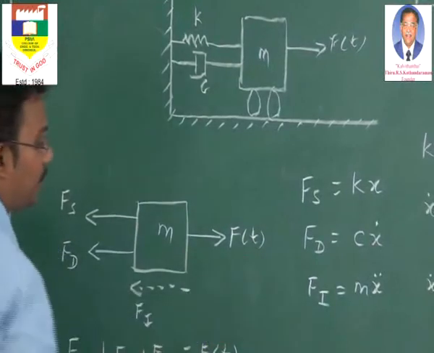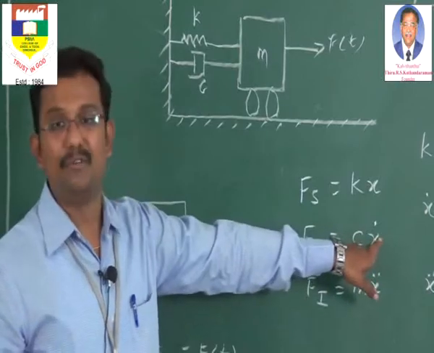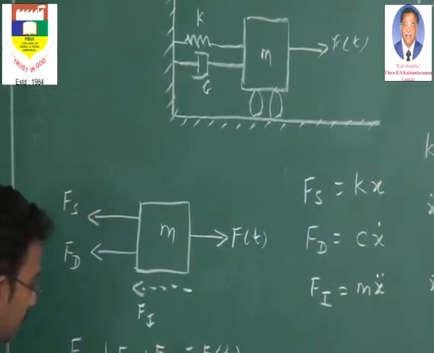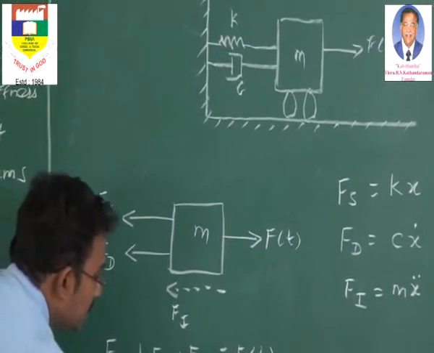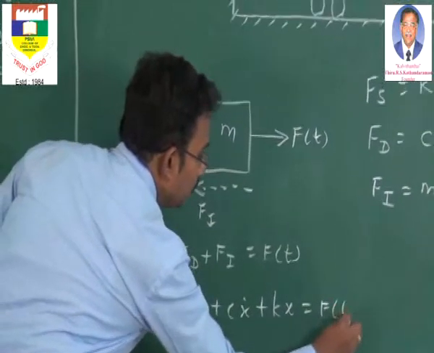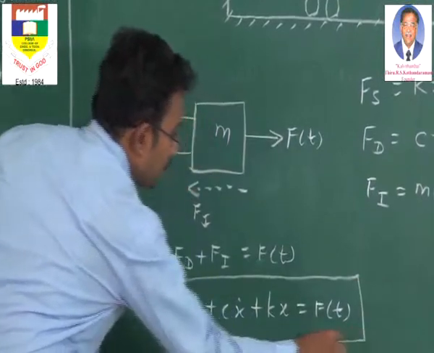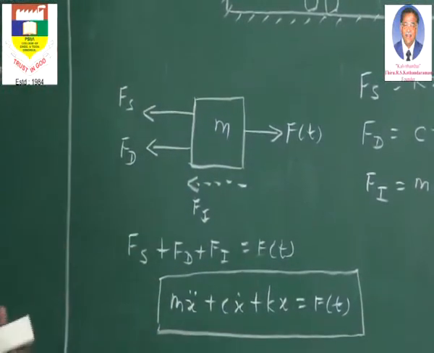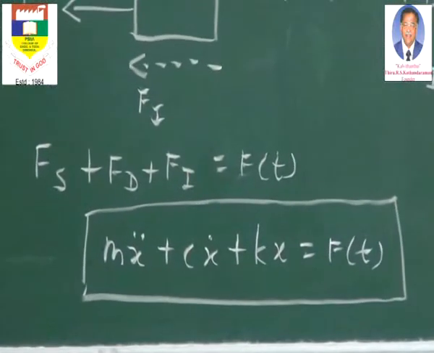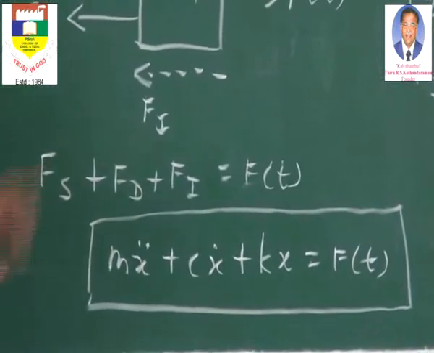I'll write the inertia term first, because the second order differential term is given more importance, then comes the first order, then the displacement. So I'll write m x double dot plus c x dot plus k x equal to f of t. This is the most famous and important dynamic equation of motion, representing the vibration of a single degree of freedom system. We have to remember this equation in most situations.